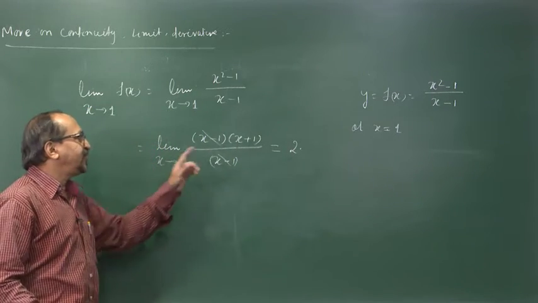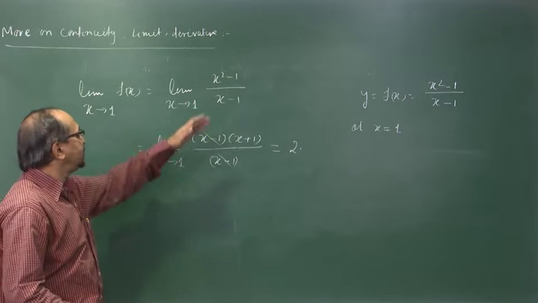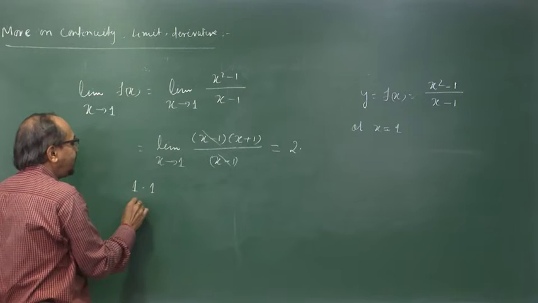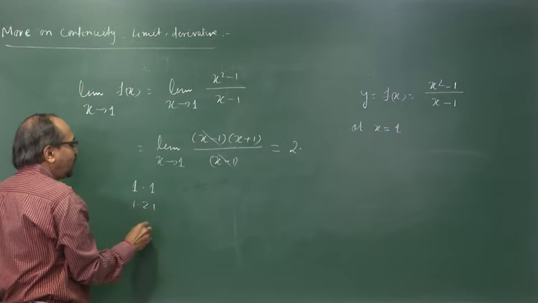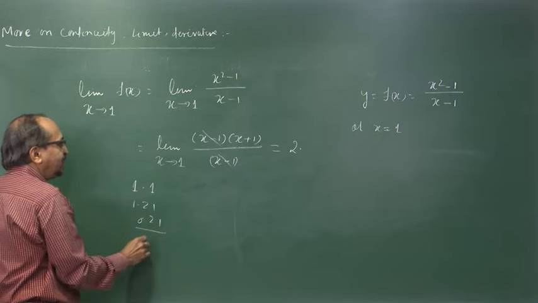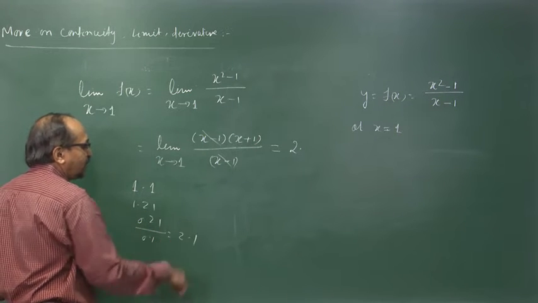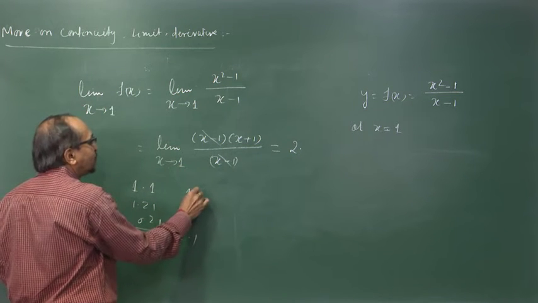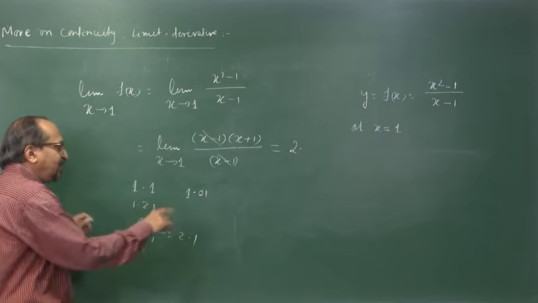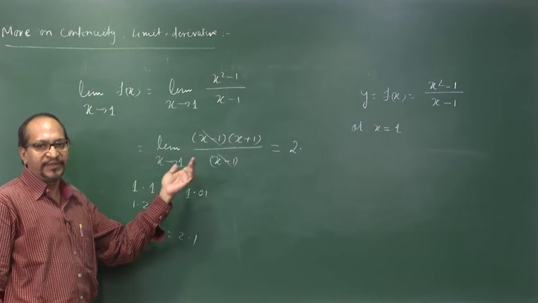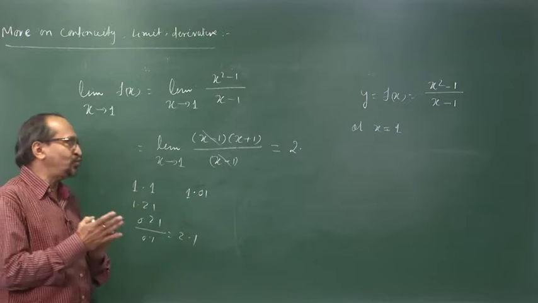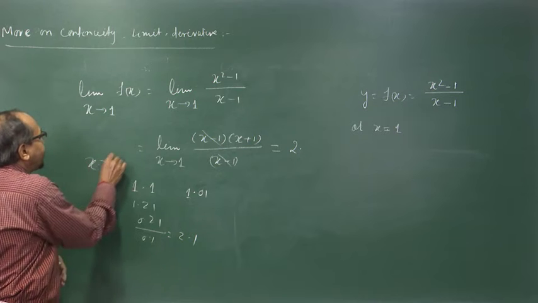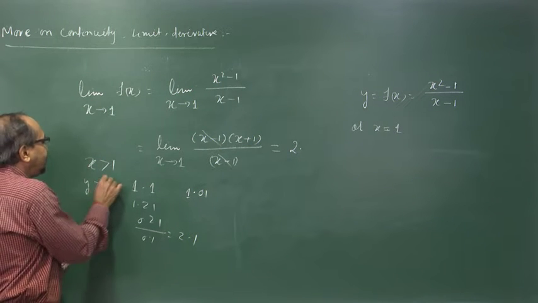So, the limit value exists and it is equal to 2. You can see in the function, if you put x is equal to say 1.1, x square is 1.21 and minus 1 is 0.21 by x minus 1 is 0.1, it is 2.1. If you take x as 1.01, then similarly it is always greater than 2, but it is very close to 2. When you approach x from the right side, I mean when x is greater than 1, y is greater than 2.